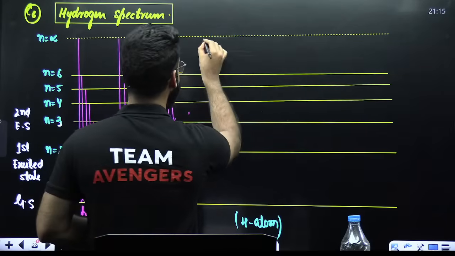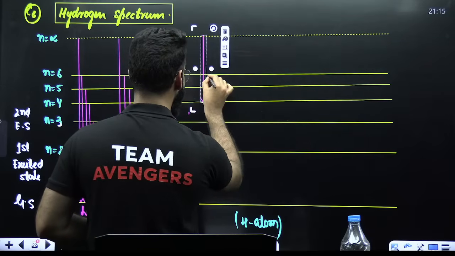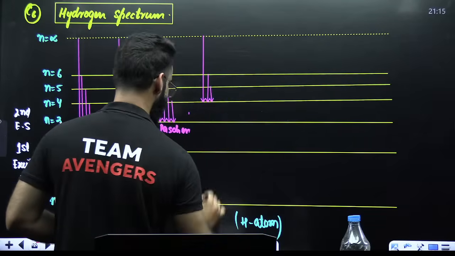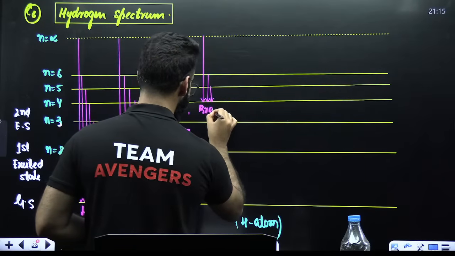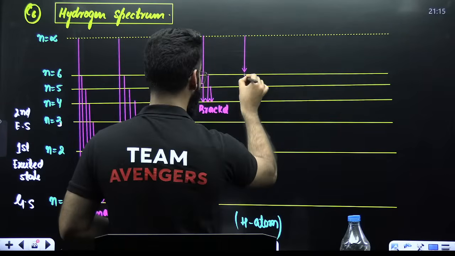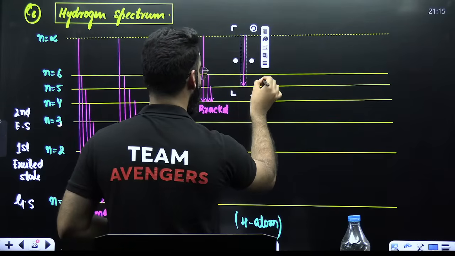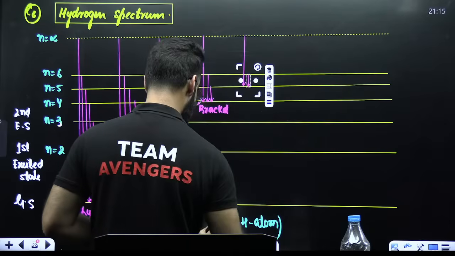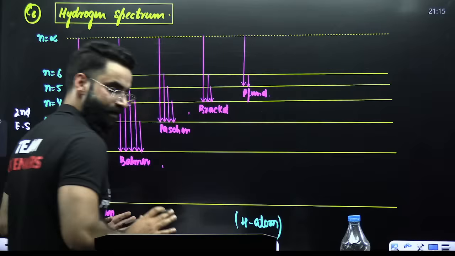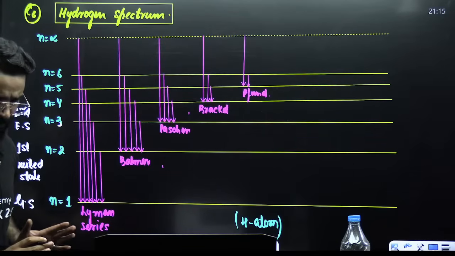Similarly, higher energy state to shell number 4, we get a series of radiation. We call this the Brackett series. And similarly, higher energy state to shell number 5, we get a series of radiations called the Pfund series. This is something which I believe every one of you would already be knowing.